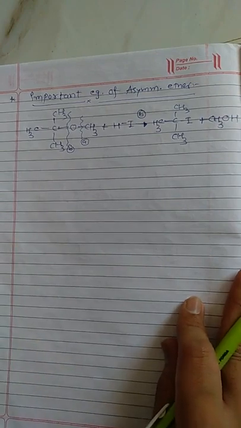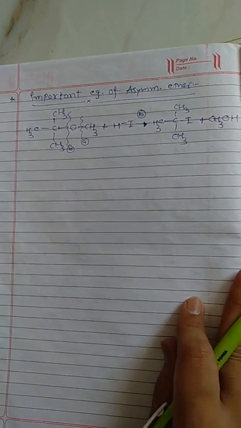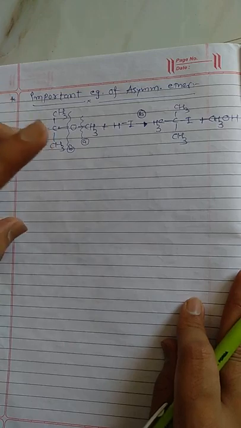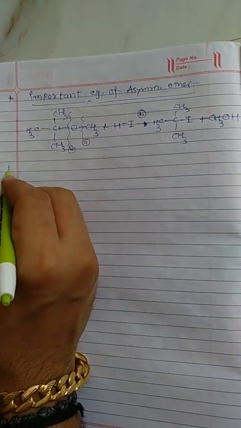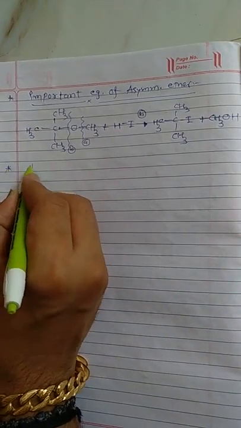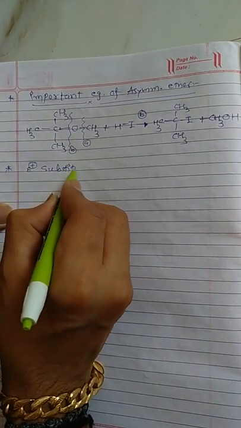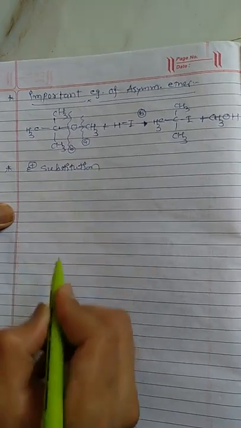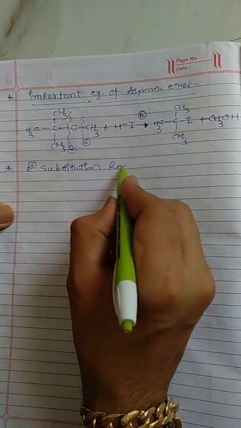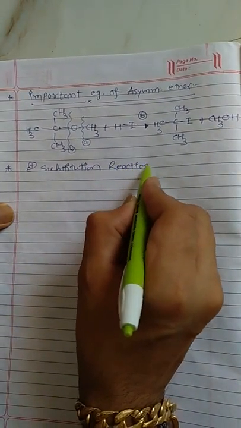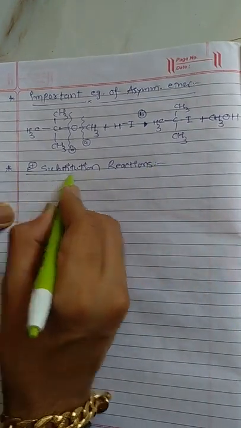Now we will discuss some electrophilic substitution reactions which take place in ether. So I will write electrophilic substitution reactions of ether. What are the electrophilic substitution reactions?